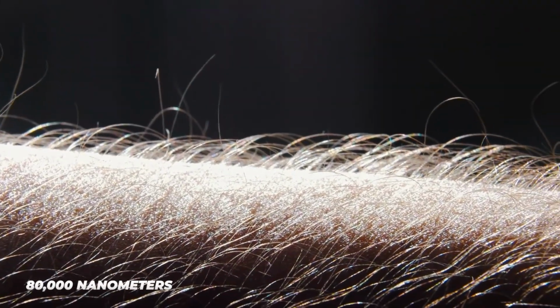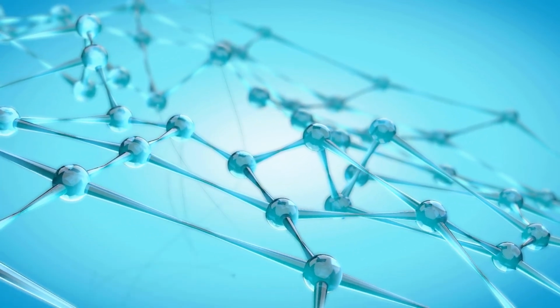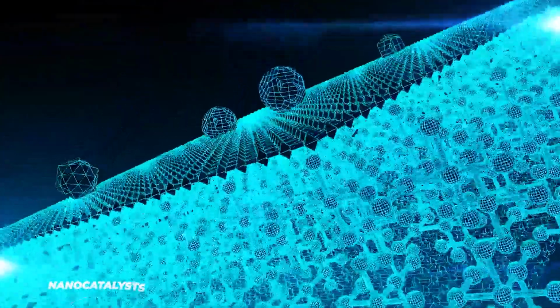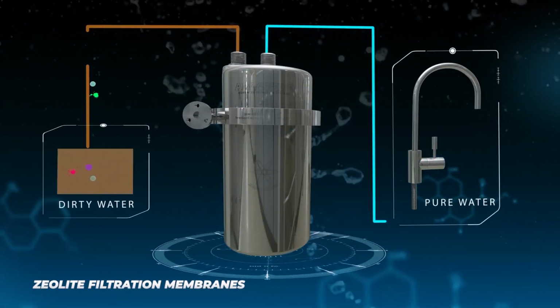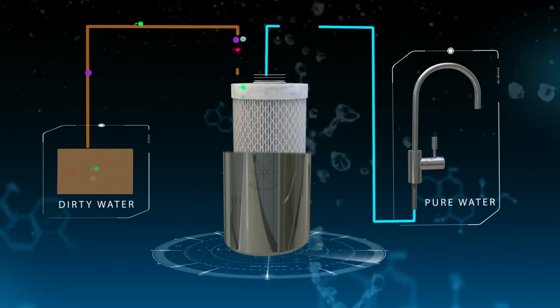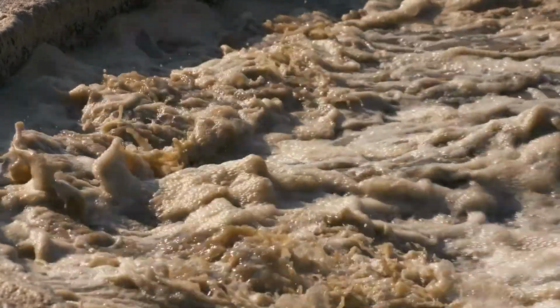A single human hair is about 80,000 nanometers wide, and a nanometer is 1/1,000,000th of a millimeter in size. Carbon nanotubes and alumina fibers are two microscopic components used in nanotechnology-based water filtration. It also uses nanocatalysts, magnetic nanoparticles, and nanoporous zeolite filtration membranes. Nanosensors based on palladium nanoparticles or titanium oxide nanowires are used to analyze contaminants in water samples.